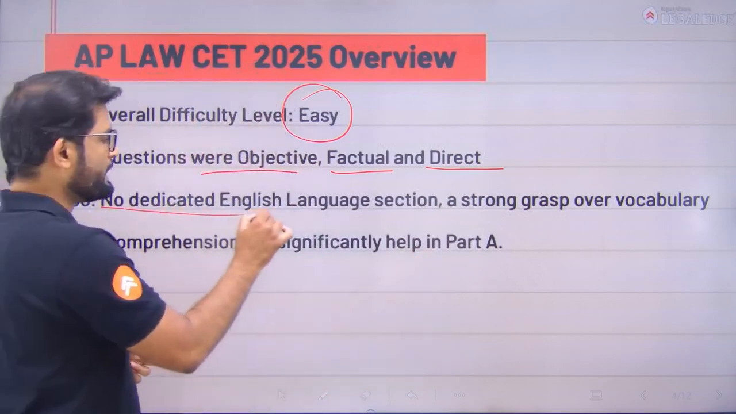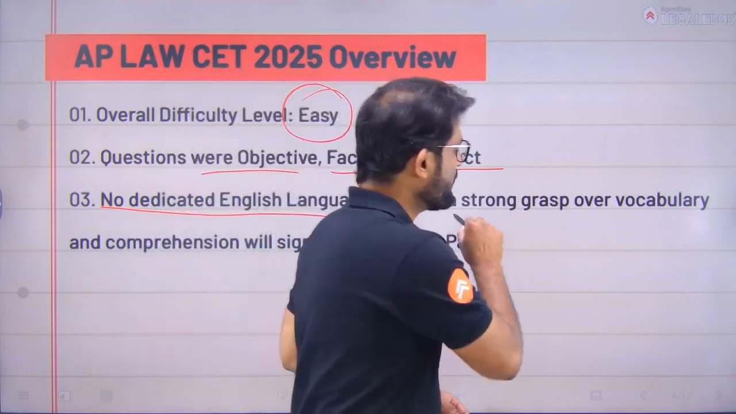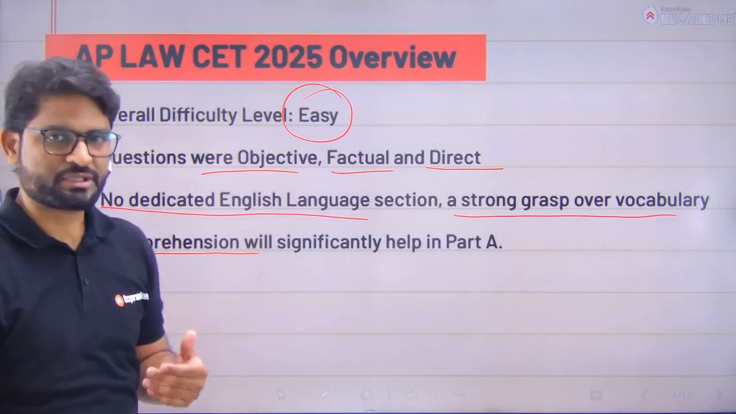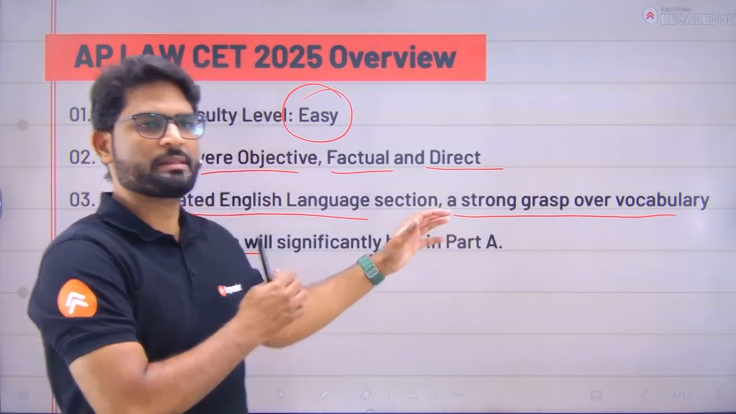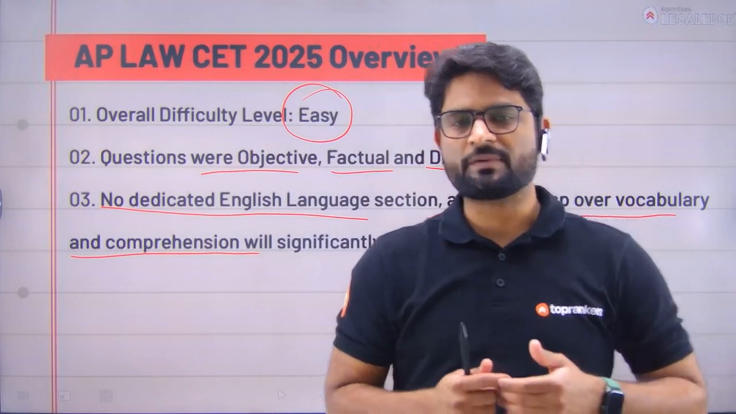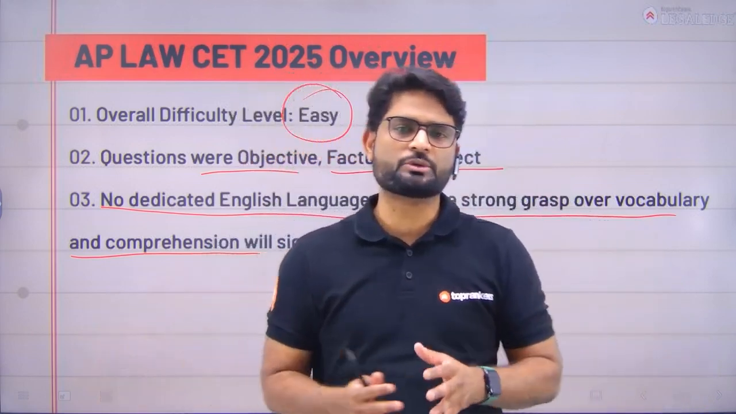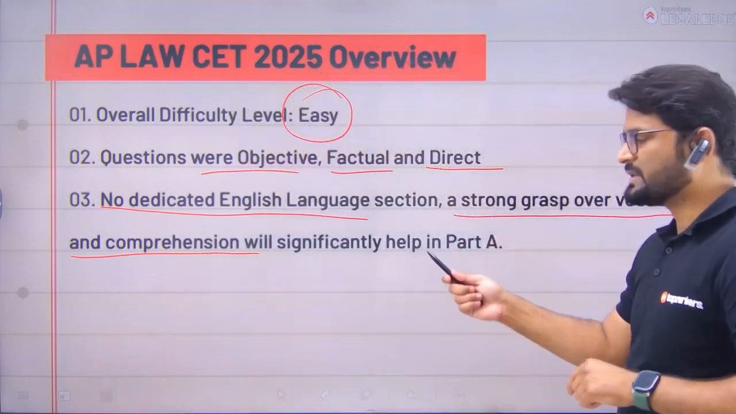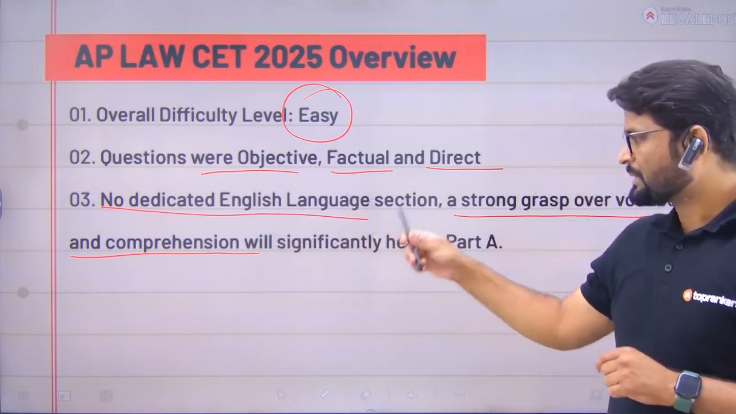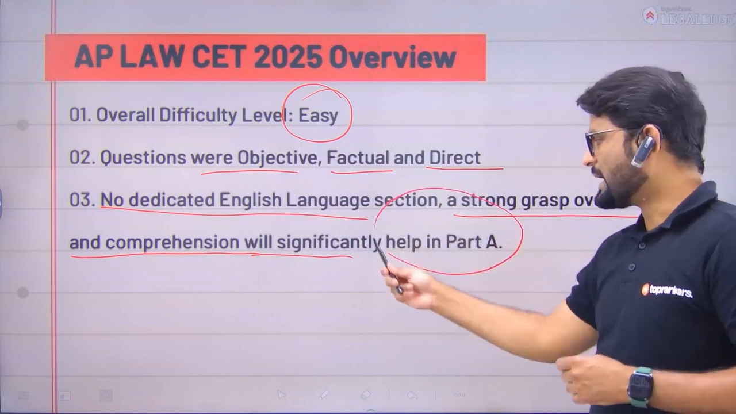Although there is no dedicated English language section, those who have a very strong vocabulary grasp and are very good in comprehension will always have an edge in all the law entrance exams you are going for. The benefit of an edge in English vocabulary, grammar, and comprehension is the same in AP LawCET also. So those students who are good in English might have a significant advantage in the Part A section.